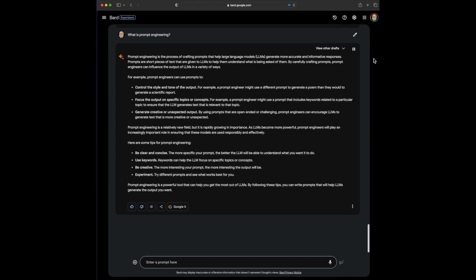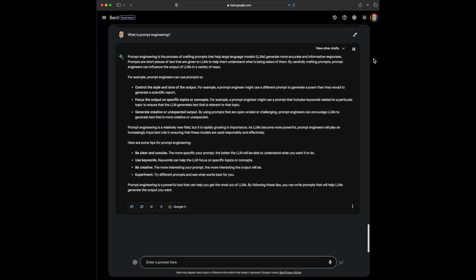For example, a prompt engineer might use a prompt that includes keywords related to a particular topic to ensure that the LLM generates text that is relevant to that topic. Generate creative or unexpected output. By using prompts that are open-ended or challenging, prompt engineers can encourage LLMs to generate text that is more creative or unexpected. Prompt engineering is a relatively new field, but it is rapidly growing in importance. As LLMs become more powerful, prompt engineers will play an increasingly important role in ensuring that these models are used responsibly and effectively.